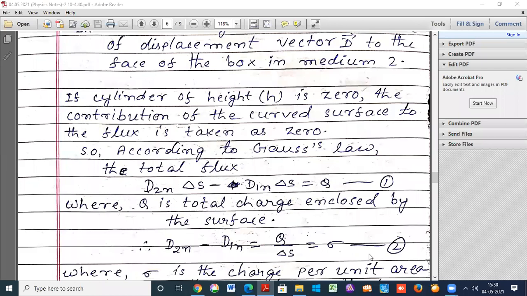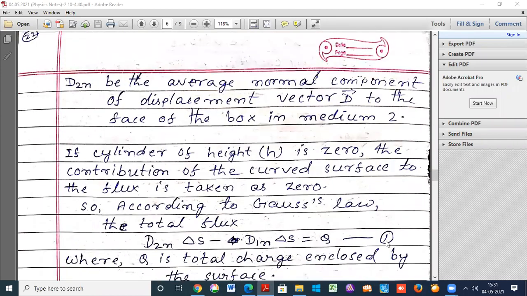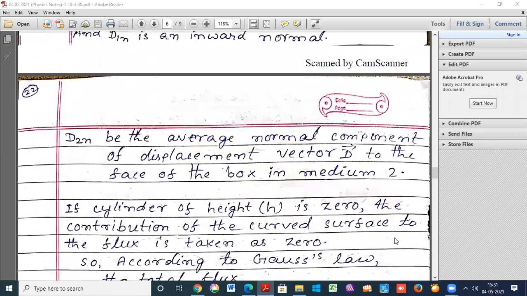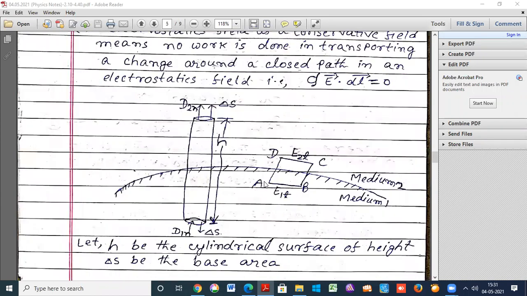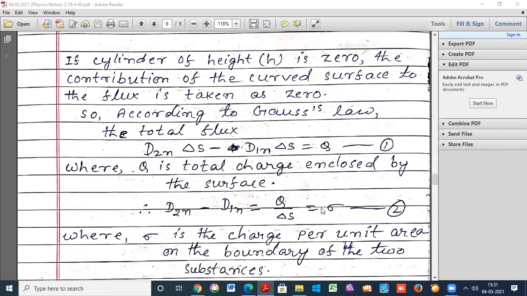This equation 2 indicates that the normal component of the displacement vector D changes according to the charge on the boundary. If the boundary is free of charge, that is sigma is equal to 0, then D2N minus D1N is equal to 0.